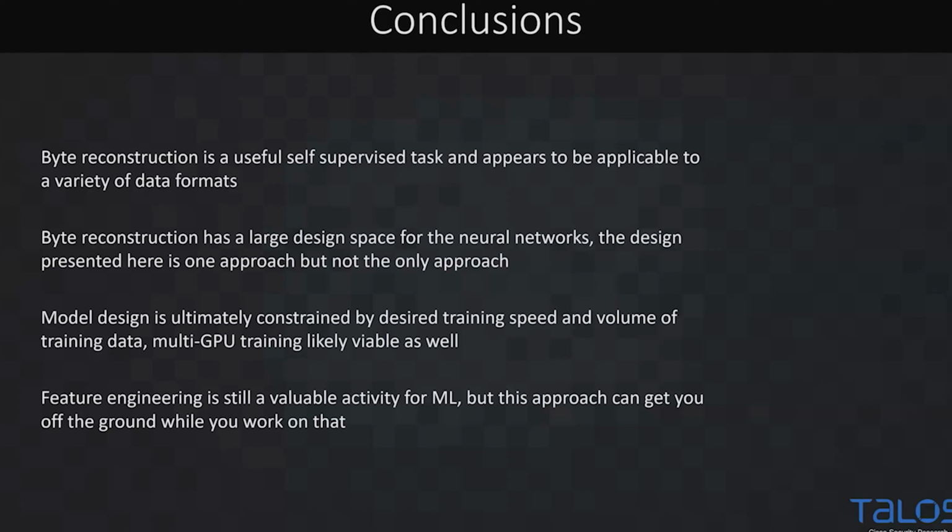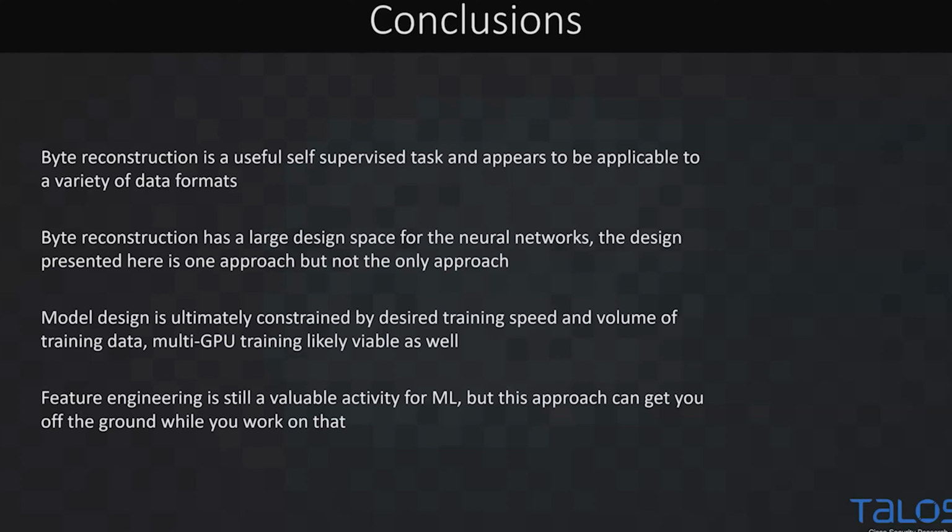The network as described here is just the approach I usually go for, 1D CNNs. I'm not saying that this specific model is the best version. I did not test these hyperparameters very much and still got decent results out of this. Your model design is really just constrained more by training or inference throughput versus your data rates. So this model on a single GPU was 2.4 megabytes per second. Sorrel, if you want to train on all 10 million, is like 8 terabytes. So you do some sort of math and you're like, well, we have this much time. Okay, so maybe you do multi-GPU, or maybe you do a smaller network.